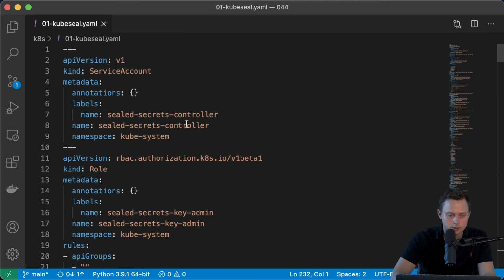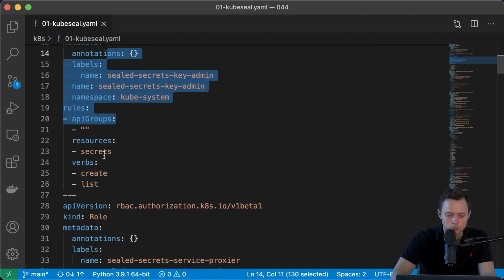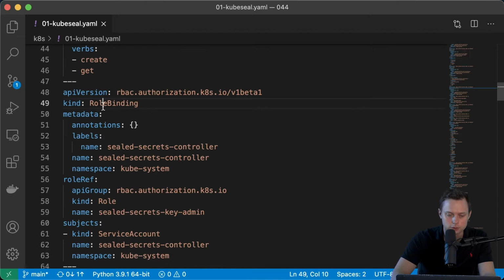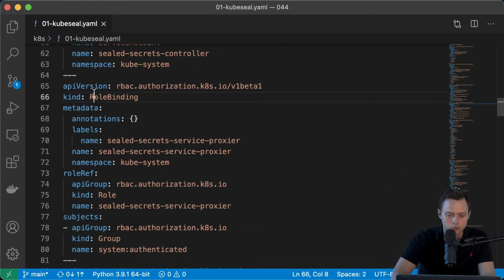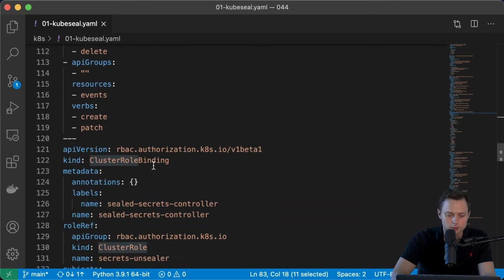The first thing that we're gonna create is the service account, and then we're gonna attach a couple of roles. And then we're gonna create the role bindings to associate the service account with the roles. Now we're gonna create the cluster role and cluster role binding.